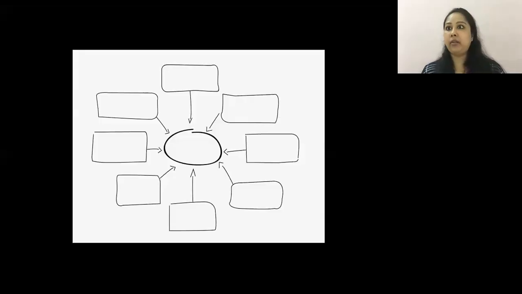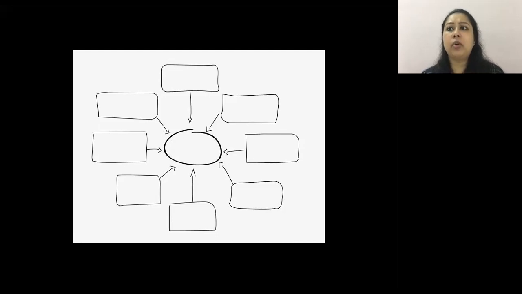One more. We have web diagram. Now, what is a web diagram for all ICSE students? For example, if I put here qualities of Steve Jobs, or qualities inspiring you, which qualities inspire you? So here you can put down multiple qualities. Qualities of Steve Jobs, I can say he was determined, he was hardworking. He never gave up on his life. So all of these qualities would then go into several rectangular boxes. This is your web diagram.